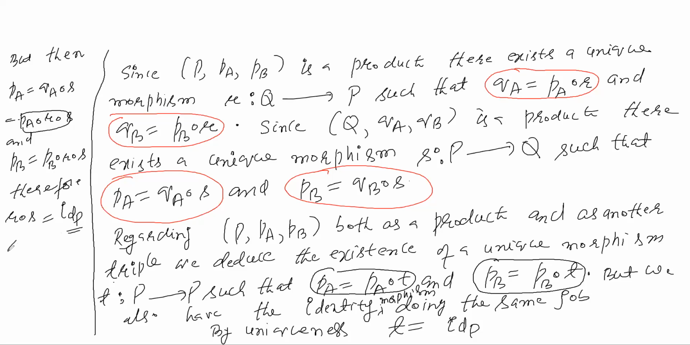Analogously, we can show that S composition R is identity on Q. So what does it show? It shows that R and S are inverse morphisms. Thus R and S are inverse of each other.